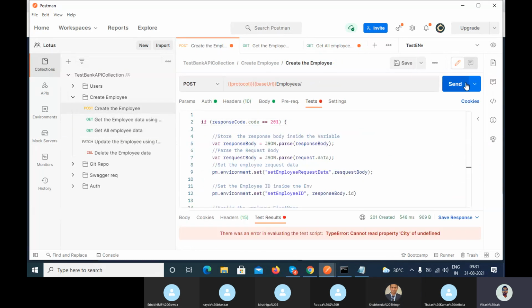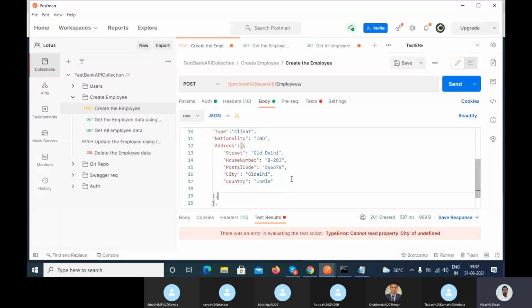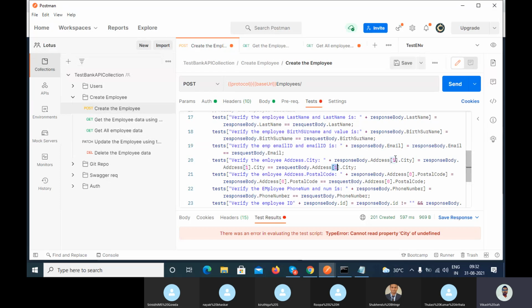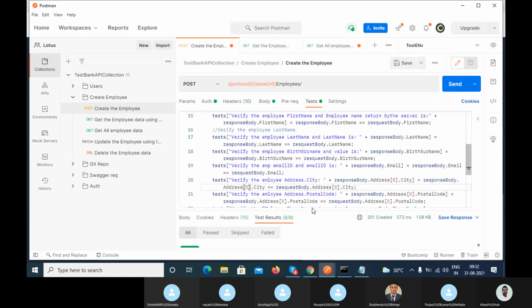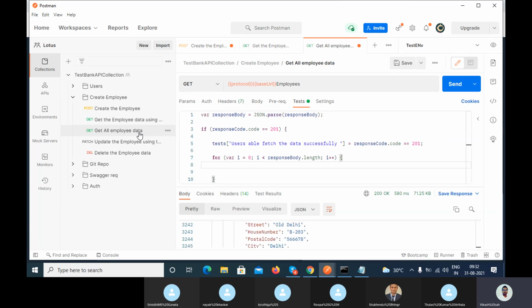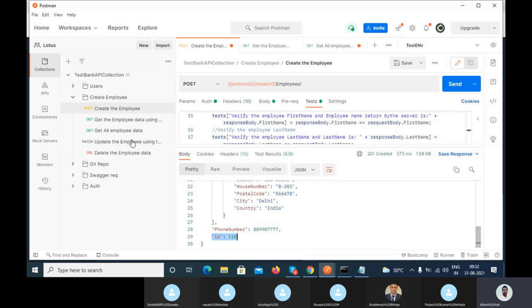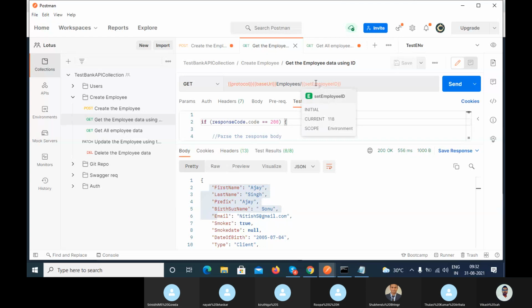I have created this create employee. When you create the data, this ID you have to verify in get all employee data. Agree? So we can use it like that.